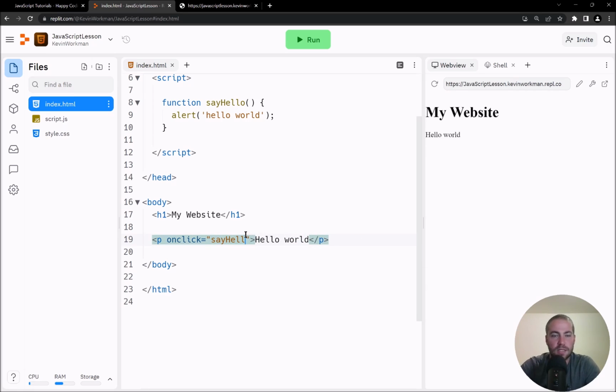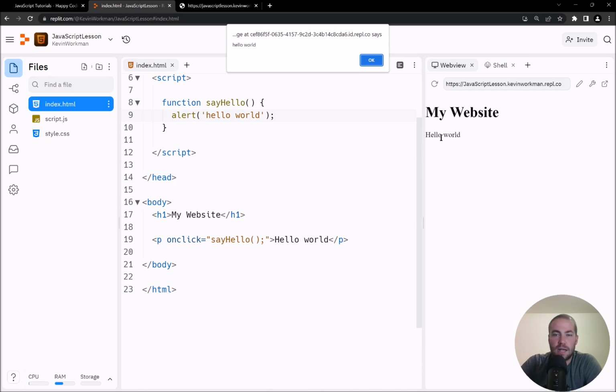So I'm going to call sayHello. Now I'm saying that when the user clicks on this p tag, then call the sayHello function. I have defined the sayHello function to call the alert function. So let me run this and click it, and now I should see hello world here.